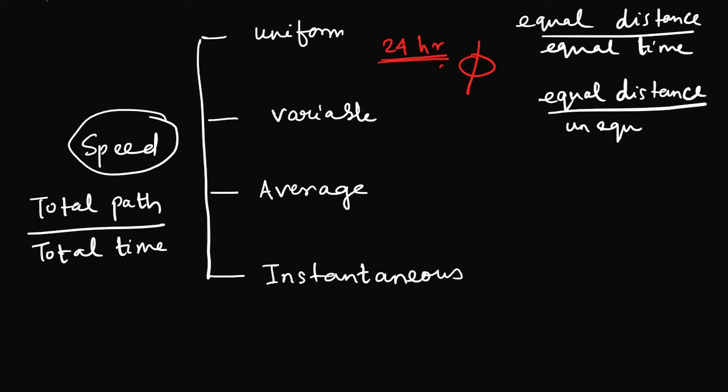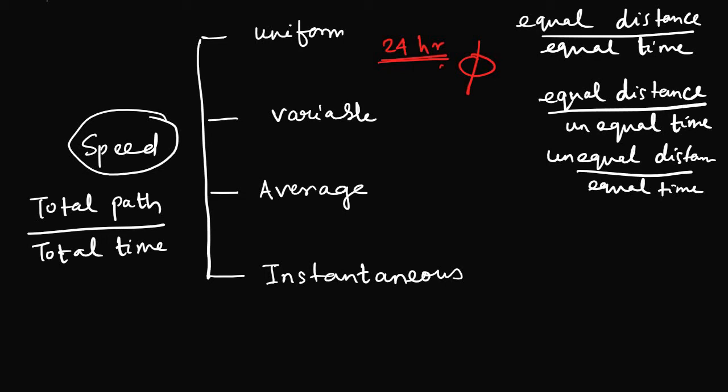That means the interval of time may be 1 hour, and in the next period it may be 2 hours, in the next period it may be 0.5 hours, like that. Or it can be unequal distances in equal time. So it would be very nice if I show you in the graph, so you will have a very good understanding of what variable velocity is.